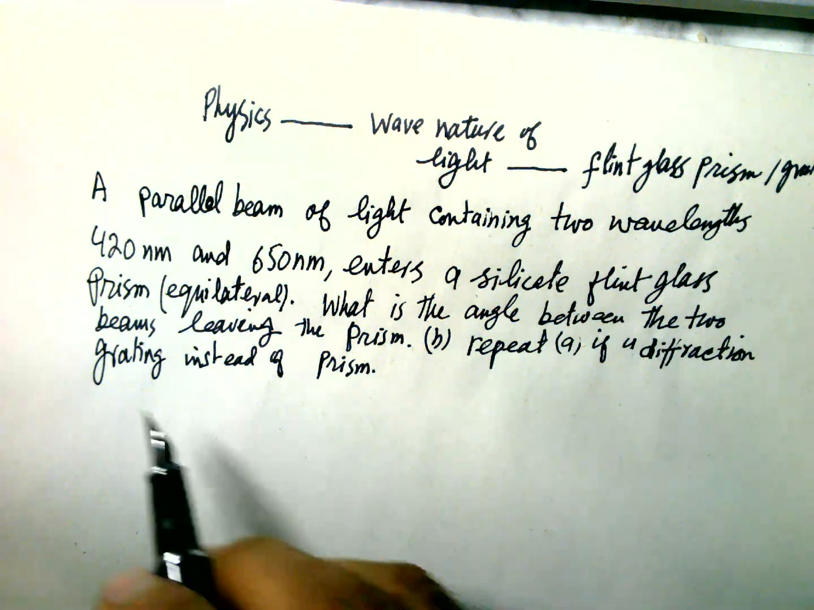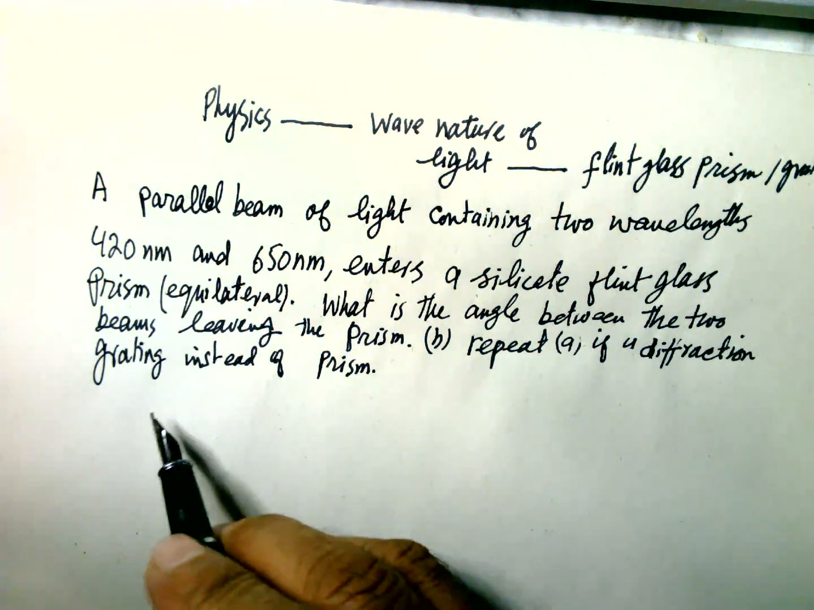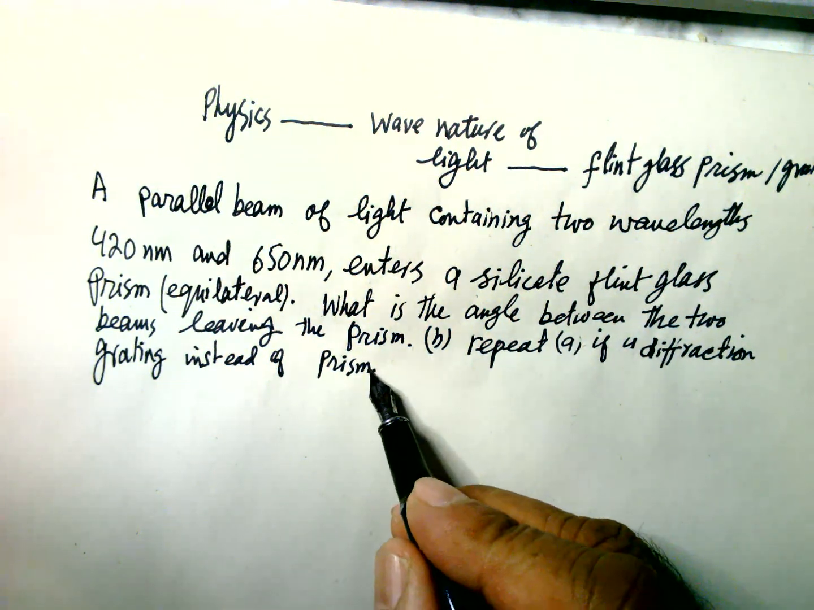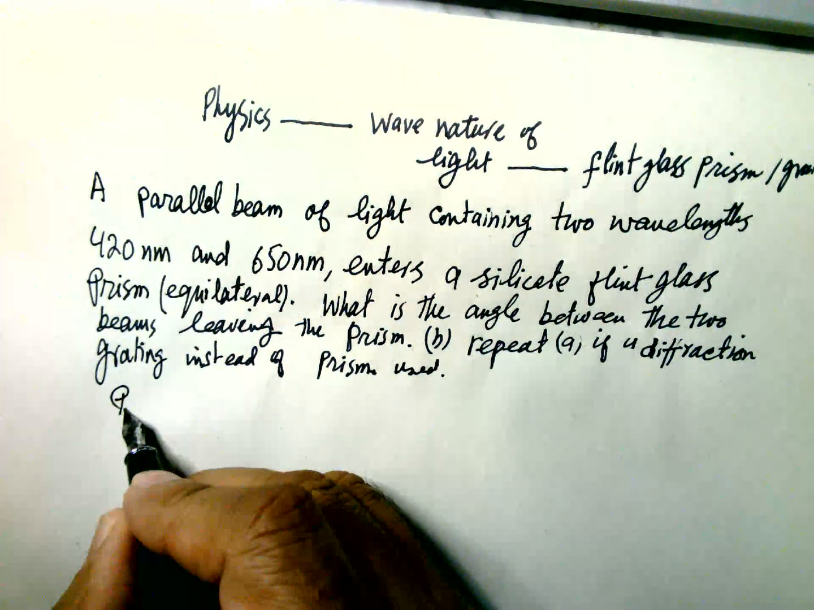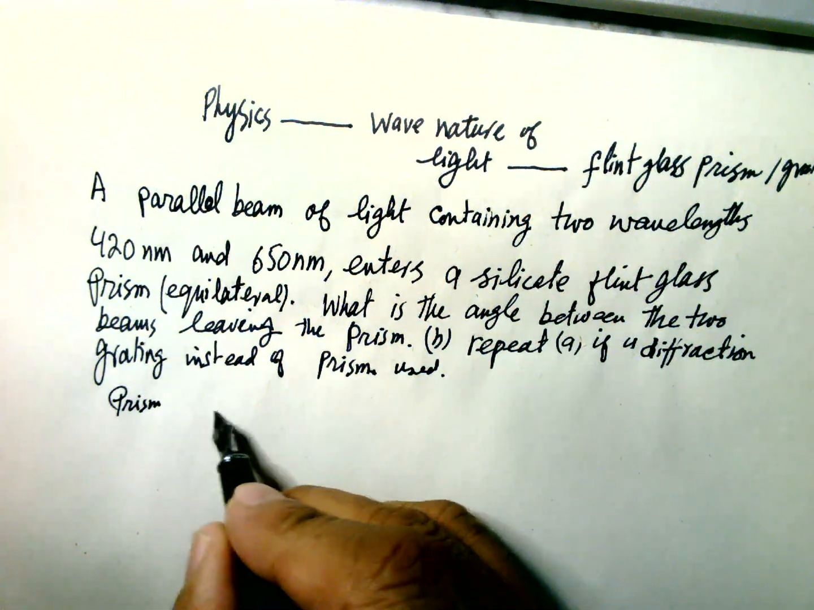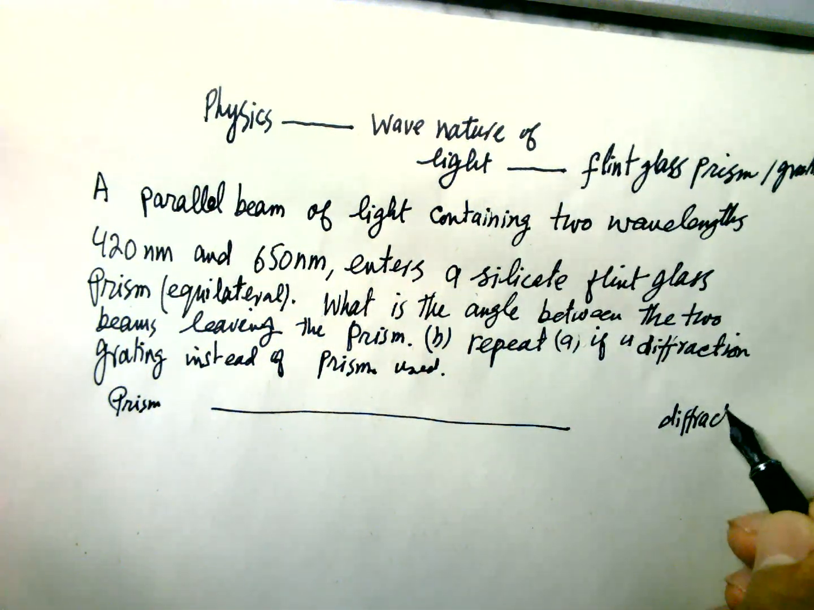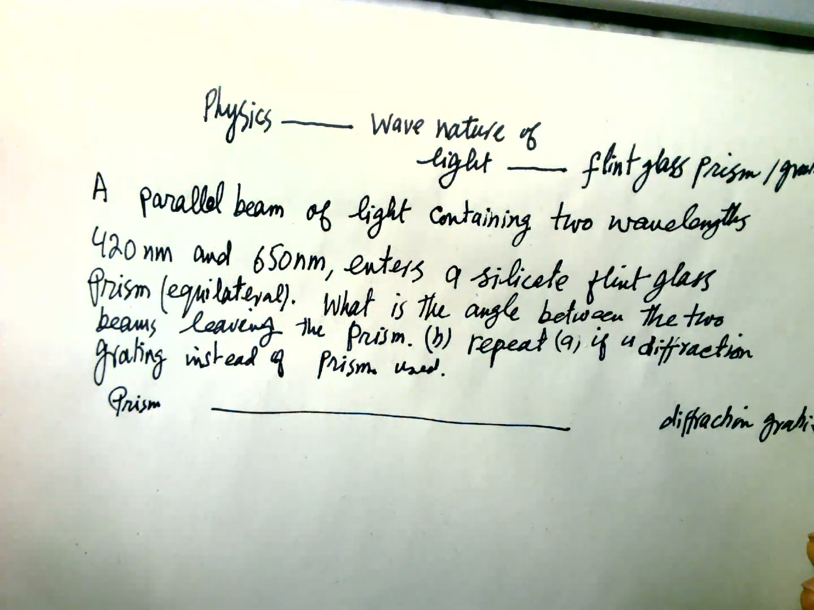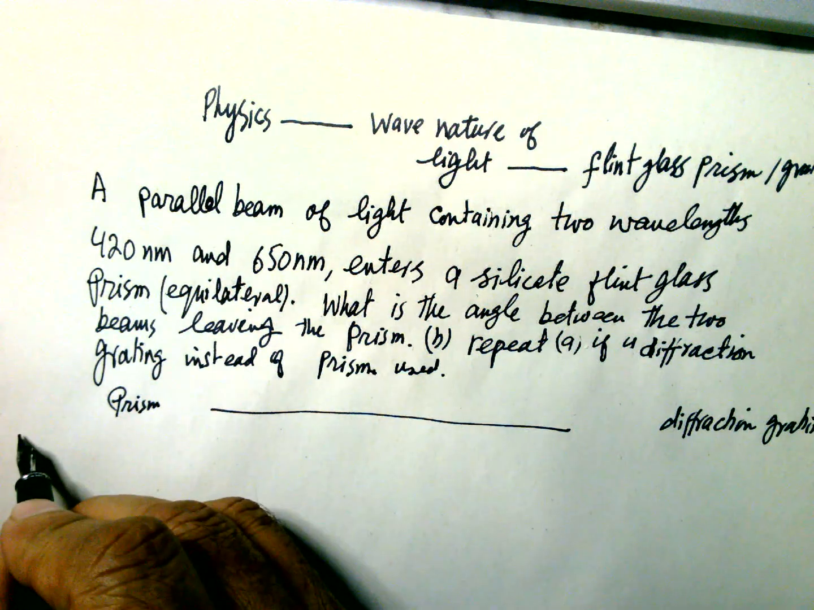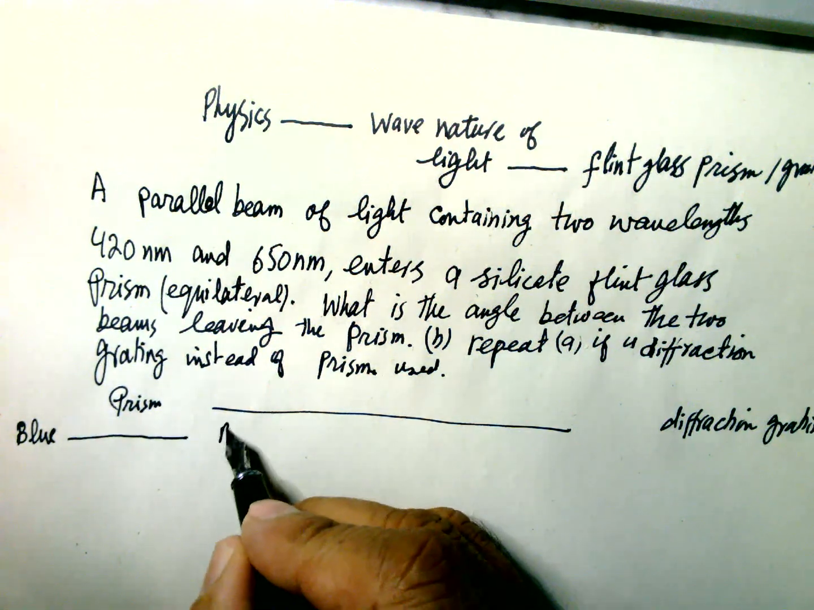if a diffraction grating is used instead of the prism. So first is a prism, and then is a diffraction grating. In the prism there are two beams: one is blue light, and the other one is red light.